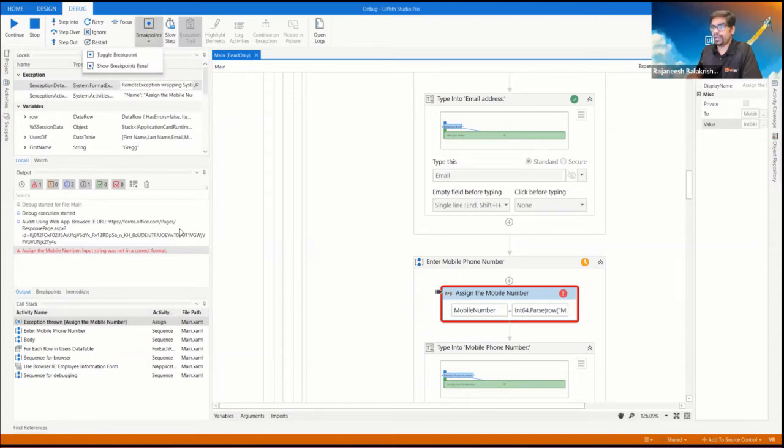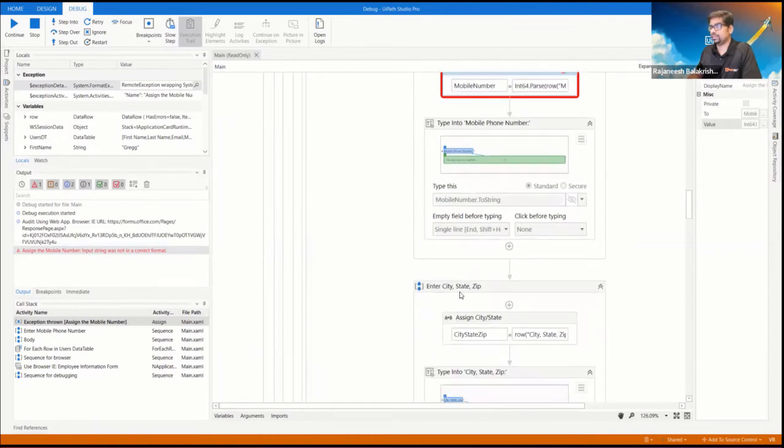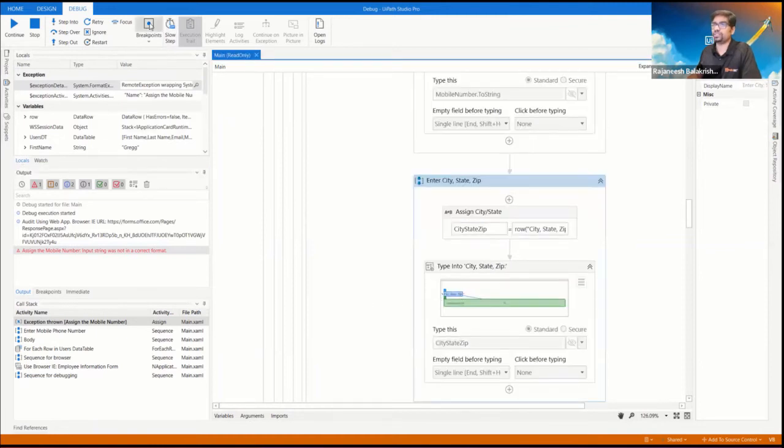Similarly, you have breakpoints. You can keep breakpoints in multiple places just to stop the execution there. In order to keep a breakpoint, you can just click on the breakpoint. Click one more time to disable the breakpoint.